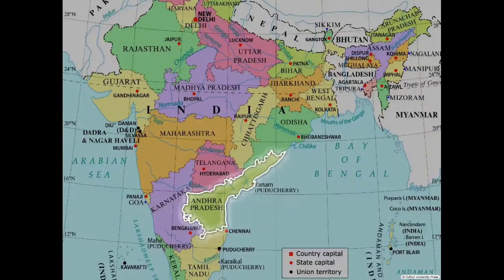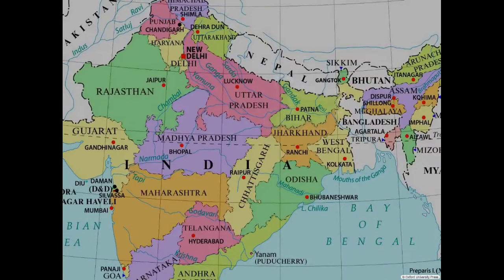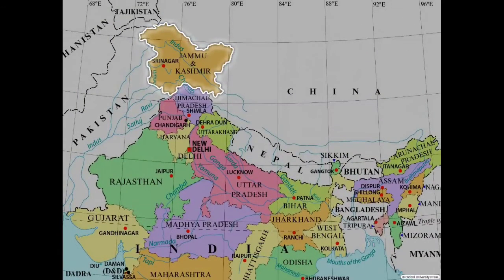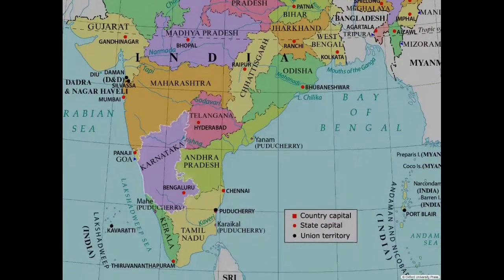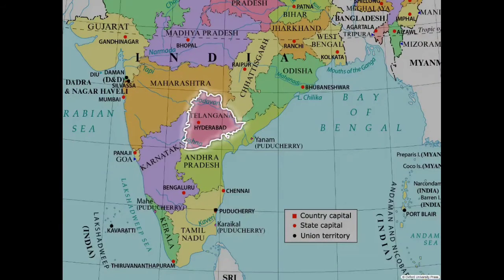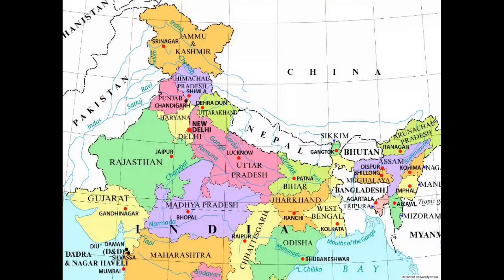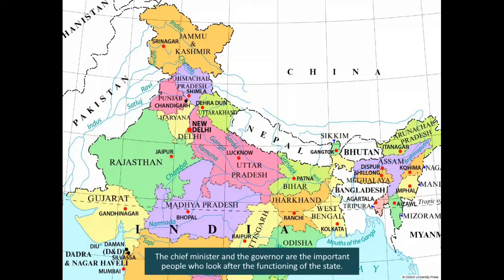States such as Andhra Pradesh, Bihar, Jammu and Kashmir, Karnataka, Maharashtra, Telangana, and Uttar Pradesh also have an upper house called the Vidhan Parishad or Legislative Council. The Chief Minister and the Governor are the important people who look after the functioning of the state.